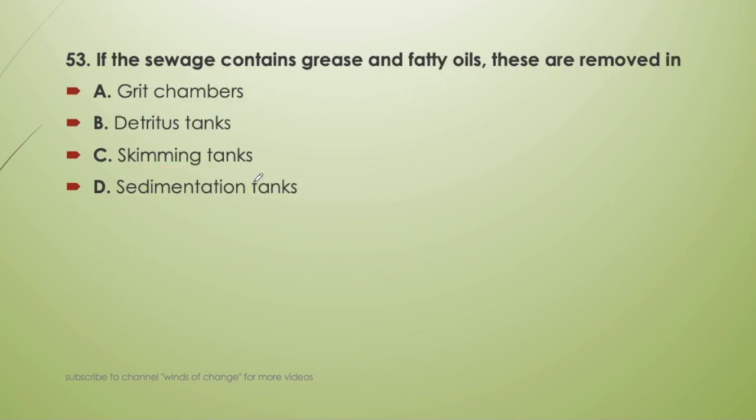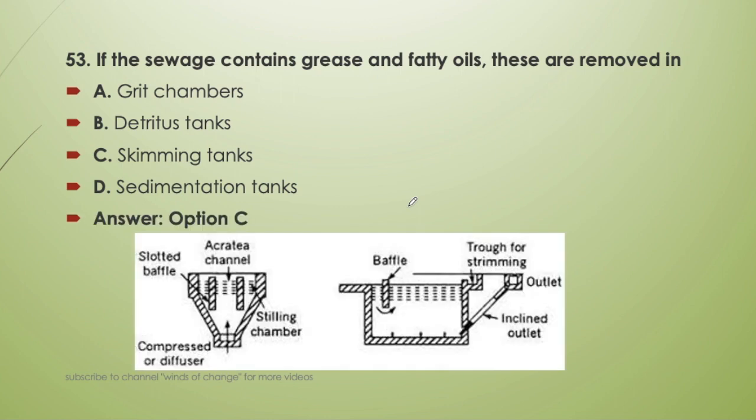Next question, if the sewage contains grease and fatty oils, these are removed in a grit chamber, detritus tank, skimming tank or sedimentation tank. The fats and oil can be removed in the skimming tank, so option C is correct. In the skimming tank, since fats, oil and grease have density lesser than the density of water, they will float at the top of the water. The water that will be formed as effluent will be at the lower level and above it there will be oil and grease.